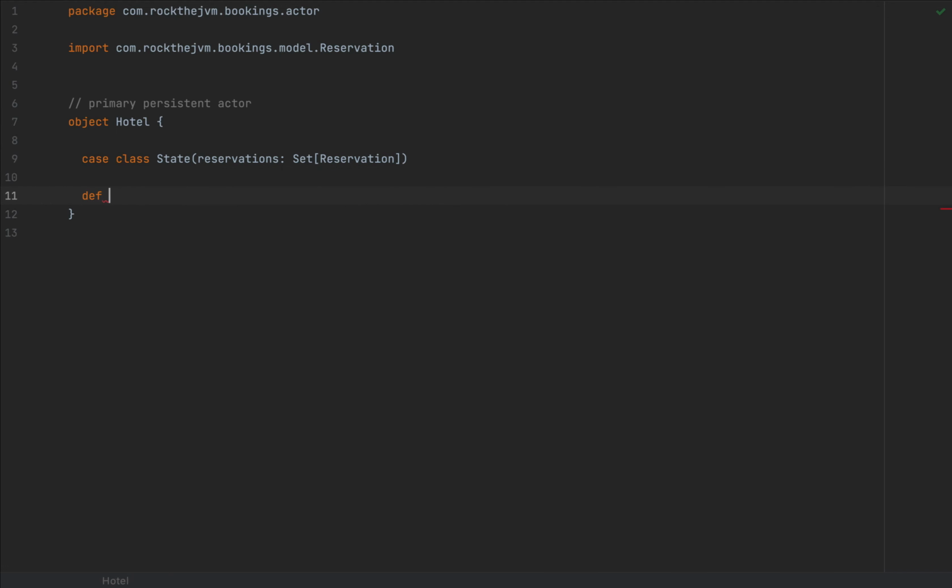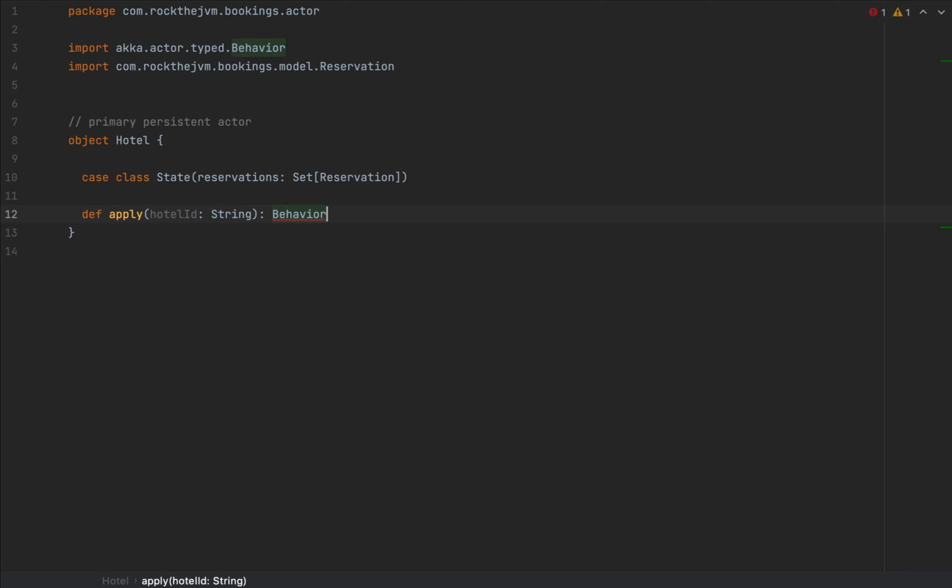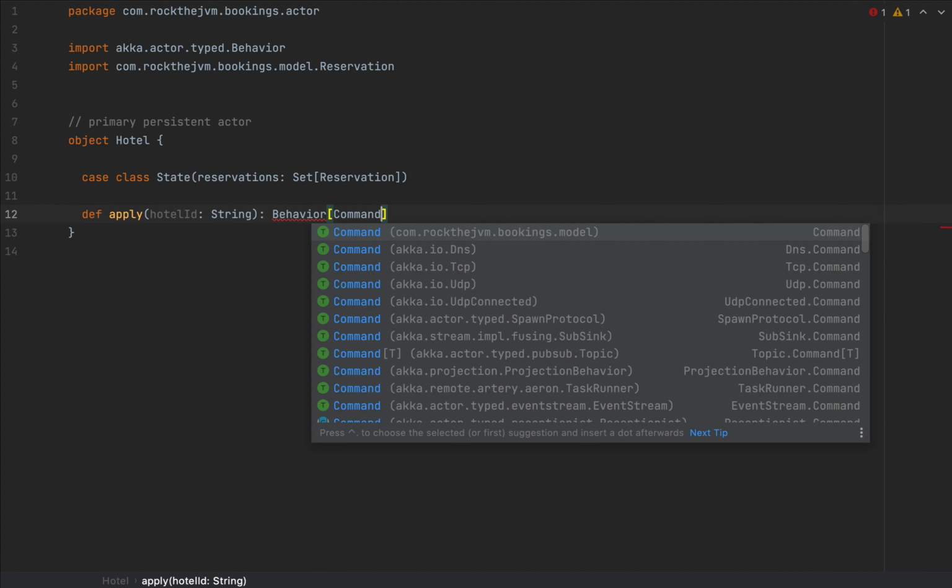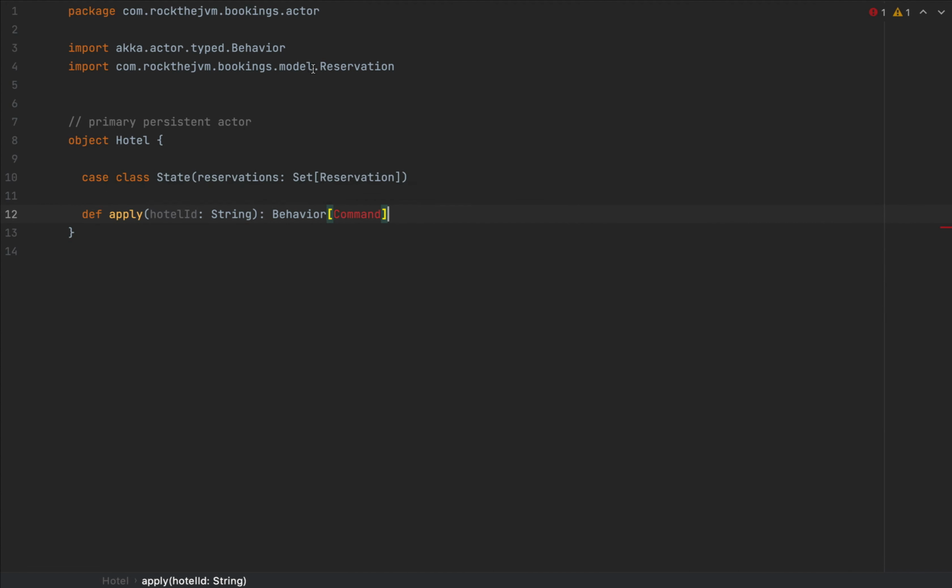Now, I'm going to define an apply method, which will allow this hotel object to be invoked much like a function, and the apply method will take a hotel ID as a string, and this will return a Behavior. So the behavior is the piece of logic that Akka uses to handle the commands. So I'm going to have a Behavior from Akka actor typed with the type Command, which we have from the model. So I'm going to import everything in the model. So now we have the Command, which is the type that this actor will receive as messages.